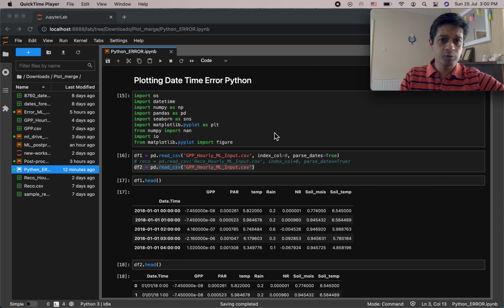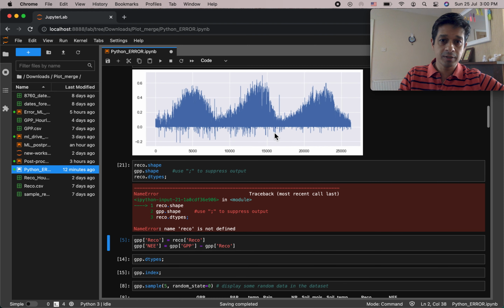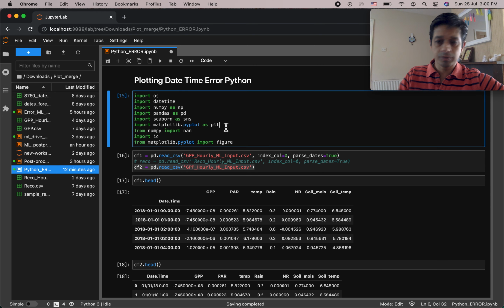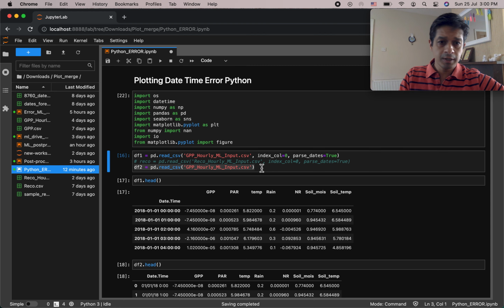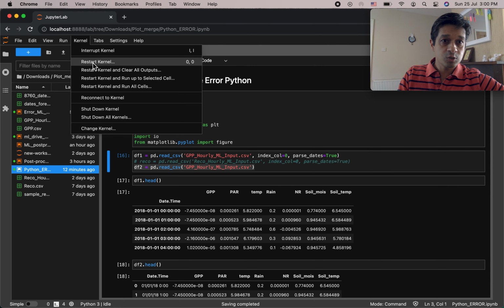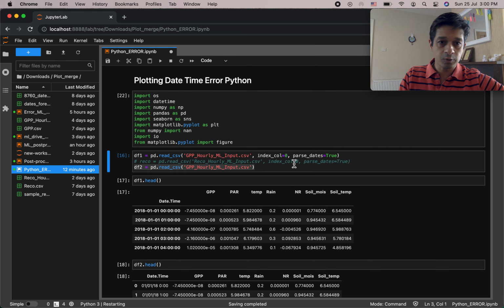So I'm using Jupyter Lab here and importing some of the data frames. I'll start my kernel again just to be sure. There you go. So run this. Some of the raw data I've been using, I'm importing in two different data frames. The first one has index column equals 0, parse dates is true, and the second data frame, df2, I'm just pulling the data by itself.